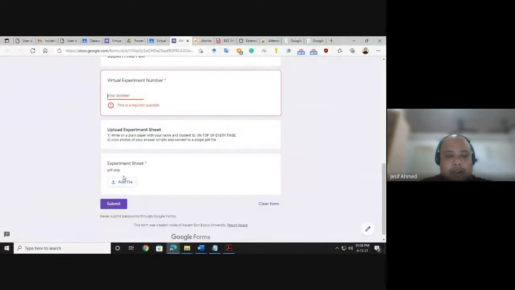You have to upload the answer script in the form of a PDF. Click pictures of your answer script, then convert them to a single PDF file. I think you know how to do that. And on top of every page, you need to write your student name and student ID.